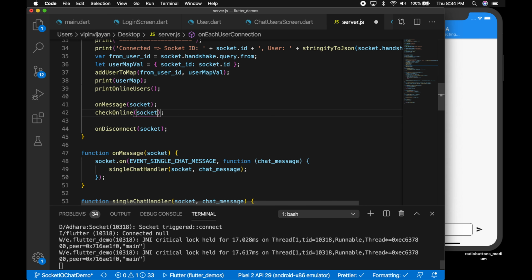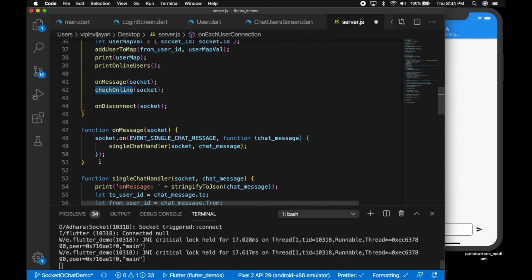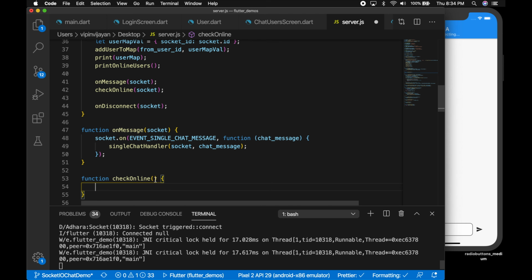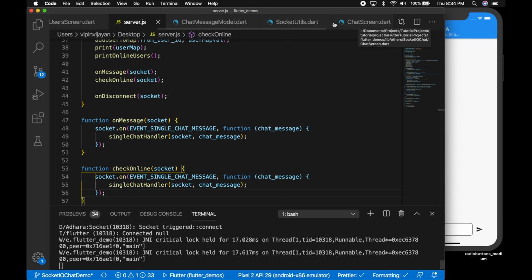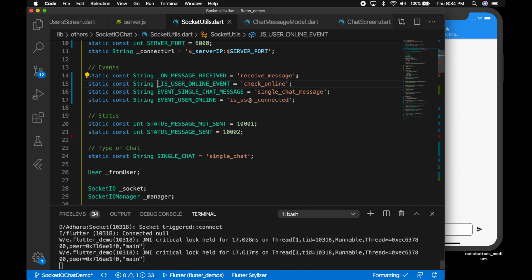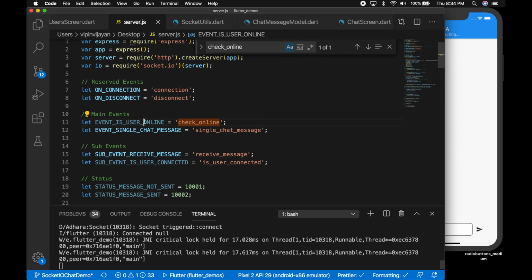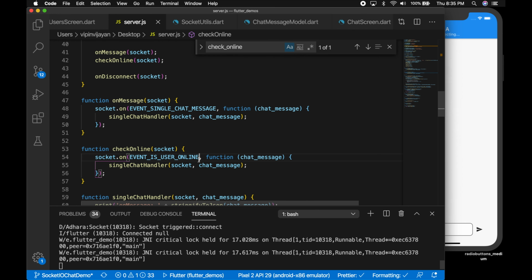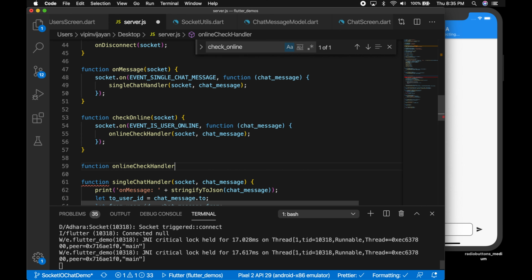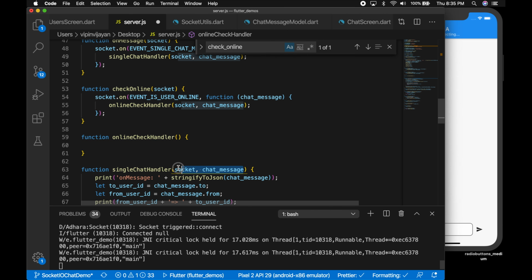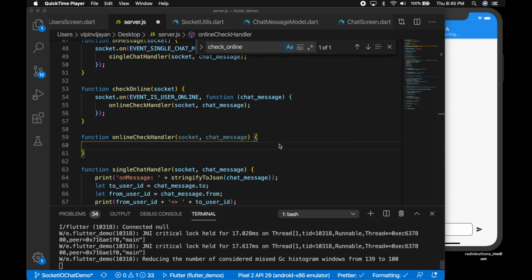So let's write a new function on the server, check online, and function check online, and pass in the socket, and similar to on message, we should listen to whatever Flutter is sending, so that should be check online. So Flutter is sending check online, so listen to that, and let's change the function name to online check handler, and let's write that function online check handler, and pass in the socket and the chat message.